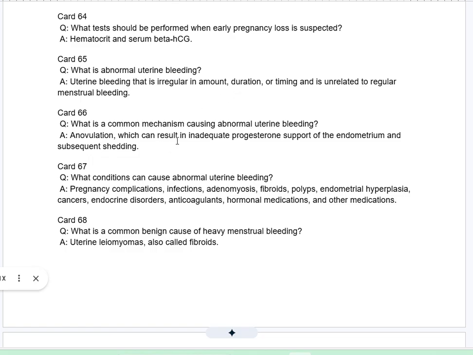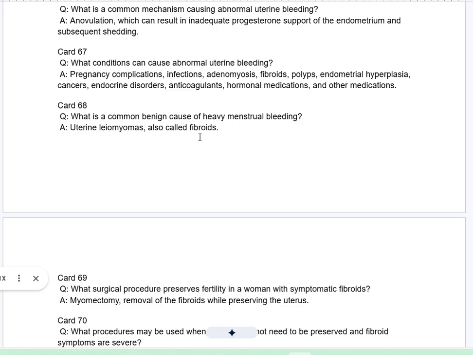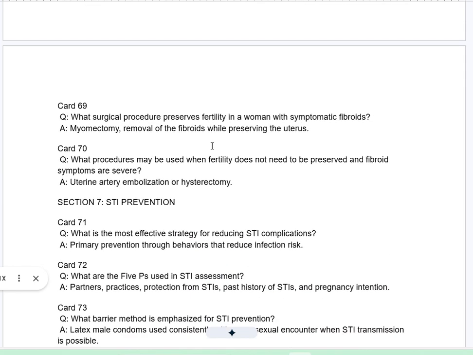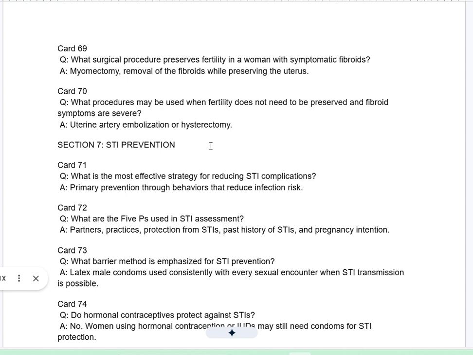Card 68Q. What is a common benign cause of heavy menstrual bleeding? A. Uterine leiomyomas, also called fibroids. Card 69Q. What surgical procedure preserves fertility in a woman with symptomatic fibroids? A. Myomectomy, removal of the fibroids while preserving the uterus. Card 70Q. What procedures may be used when fertility does not need to be preserved and fibroid symptoms are severe? A. Uterine artery embolization or hysterectomy.